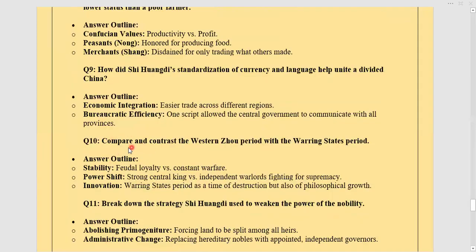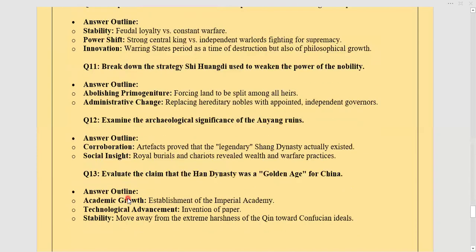Then we have one of these questions, compare and contrast the Western Zhou period with the Warring States period. In that you can show 3 points. Stability, that how, why this war began, because there was an internal instability between them, and the people had two types of concepts. Some people were feudal loyal, meaning they were loyal to the emperor. Some were not loyal to them and wanted to change the emperor. So a power shift happened in that time, and what were the innovations that resulted due to that war. So you can discuss all these points.